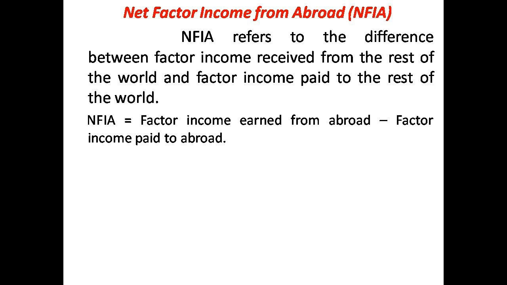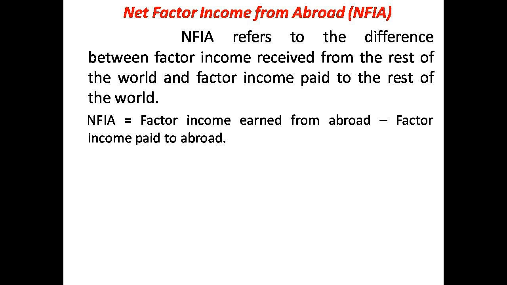So the normal residents of an economy may earn factor income from other countries. Similarly, the normal residents of other countries will earn factor income from our country. The difference between these two we call NFIA.